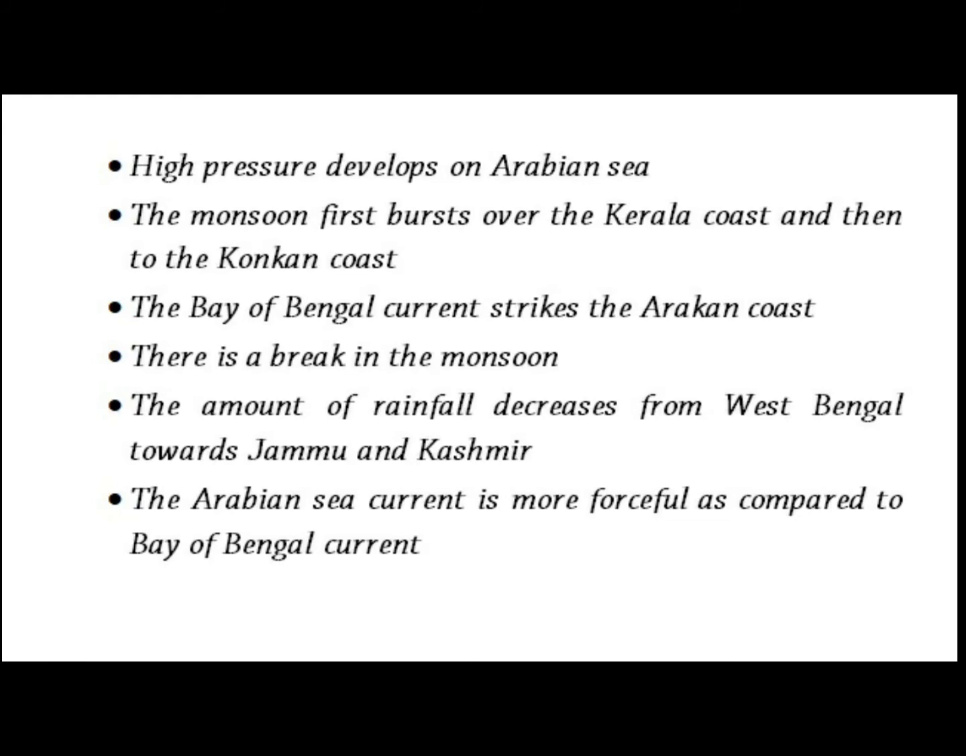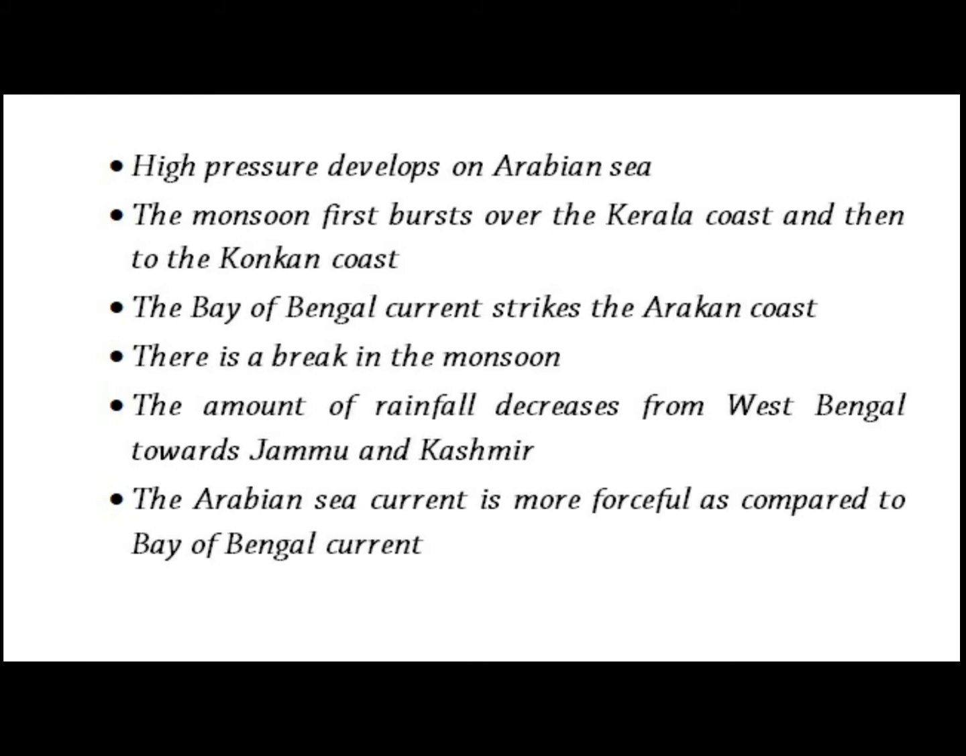The Arabian Sea current is forceful and causes heavy rainfall on the western slopes of the Western Ghats and the western coastal strip. The monsoon first bursts over the Kerala coast and then the Konkan coast. They bring less rainfall on large parts of the Deccan, which lie in the rain shadow of the Western Ghats. The Bay of Bengal current strikes the Arakan coast.